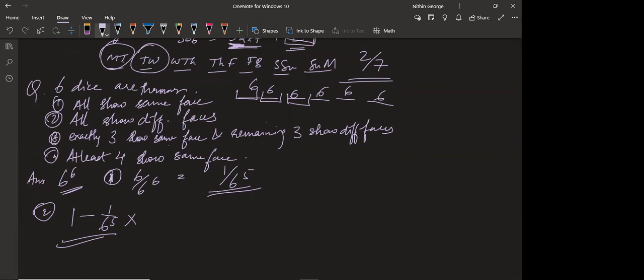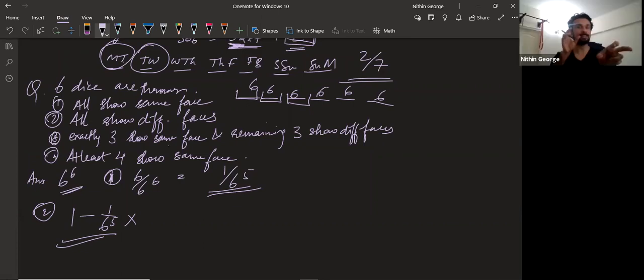Yes, sir, I got it now. There's a difference between that and all showing different faces. Like they can be 5 6s and 1 3. So here all do not show the same face, so that comes under 1 minus 1 by 6 power 5.